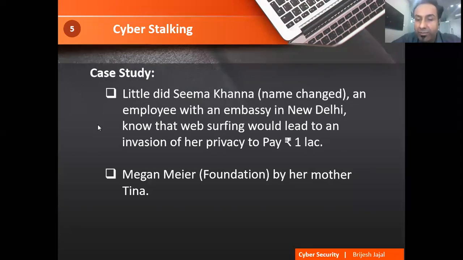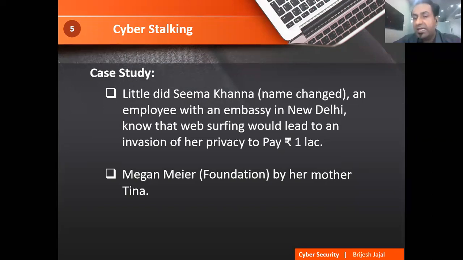There is the Megan Meier Foundation, one example of a teenage girl of the US. You know the culture of the US, right? So in the US, a girl was studying in school, and she put her photo on Facebook. It was very simple, and one of her classmates put a comment that you are looking very fat. Because of that comment, the girl felt so bad that all my classmates will call me fat, and she committed suicide.